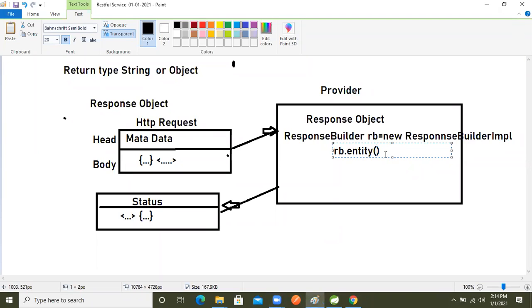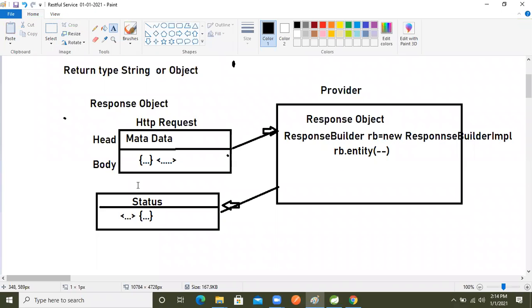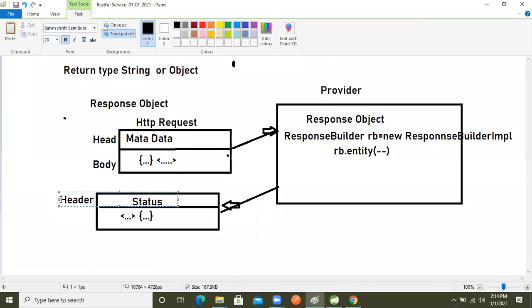rb dot entity, right? rb dot entity is the argumented method. Here we can pass collection data, object data, or normal primitive data also, right? Again I said that whatever data we put in the rb entity will go inside the http response object, in the body part, right? This is the header, the head part, and this is the body part, right?